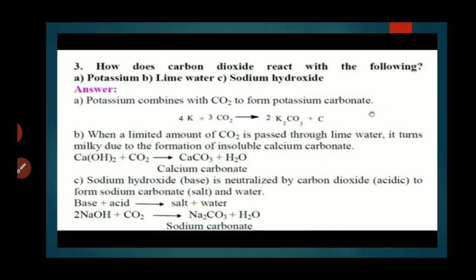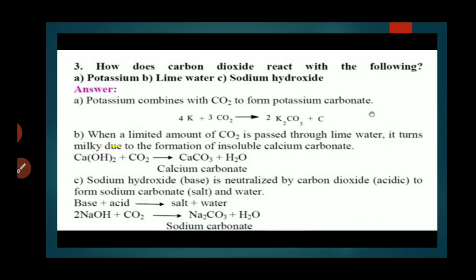Third. How does carbon dioxide react with the following? Potassium, lime water, sodium hydroxide. Answer: potassium. Potassium combines with carbon dioxide to form potassium carbonate. For example, 4K plus 3CO2 gives 2K2CO3 plus C.